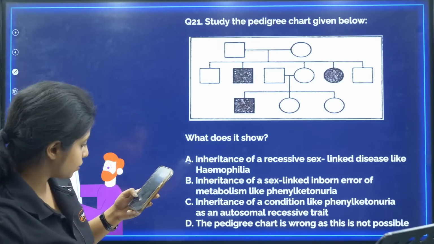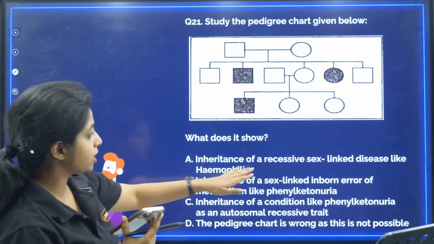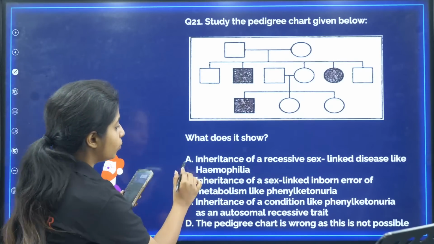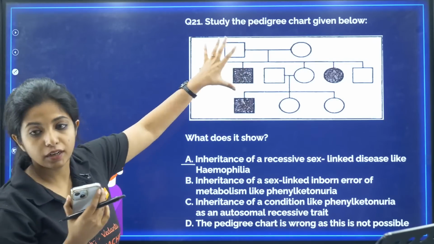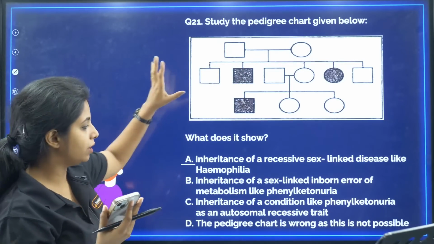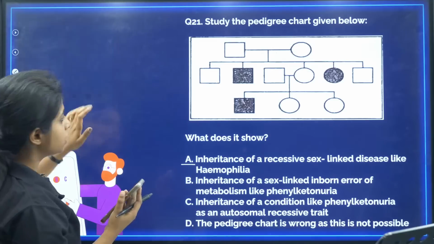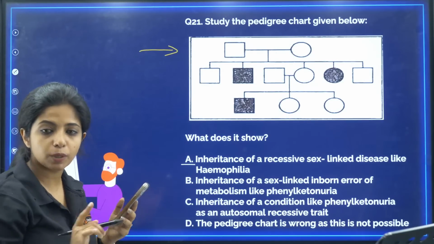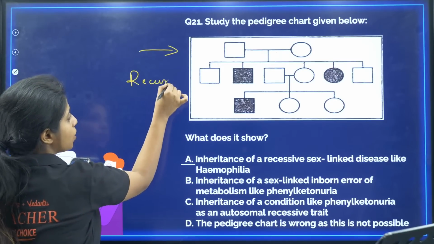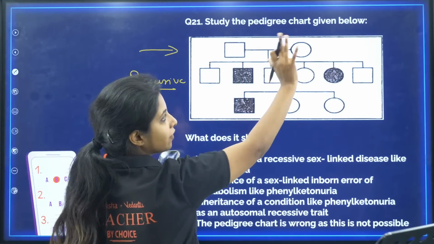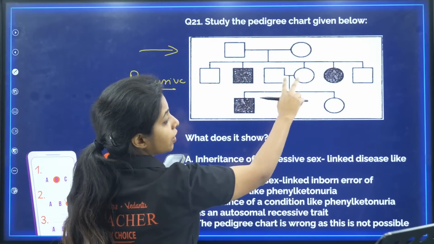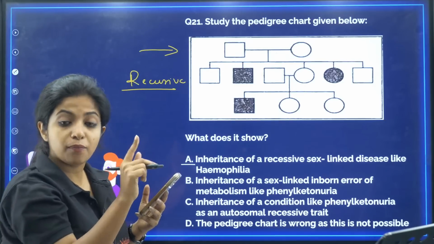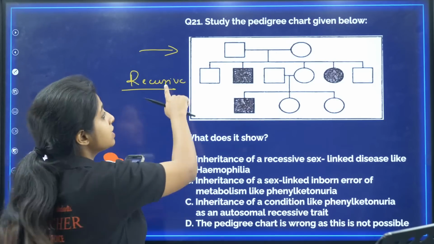What does this mean? Inheritance. Okay, 21A. Someone says 21A. Inheritance of recessive sex-linked disease like hemophilia. So those who said A, you didn't understand this particular pedigree chart yet. That is what I would make you understand. So listen to me carefully. Whenever you are skipping a generation, my dear children, it has to be a recessive disorder. Here parents do not have it, but the children have it. That means they are carriers. They have one gene affected. If both of the genes are affected, then only they will have it. So that is why I'll say it is a recessive one.